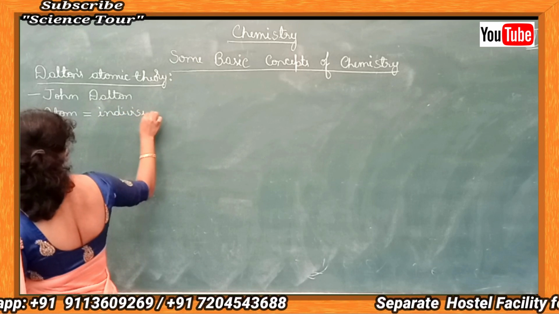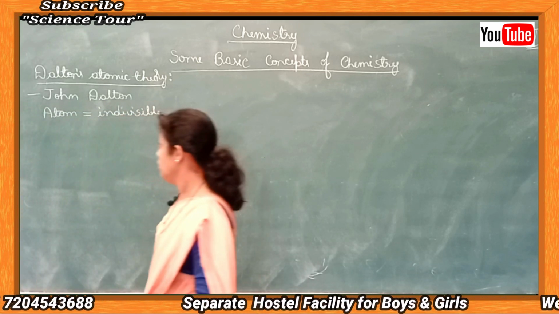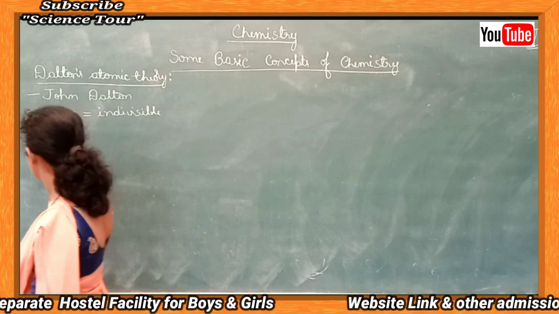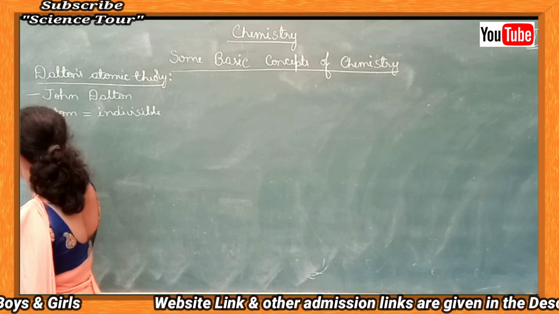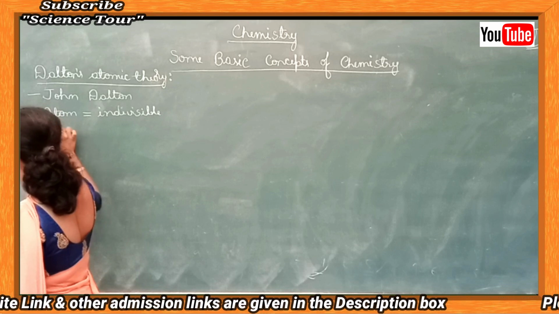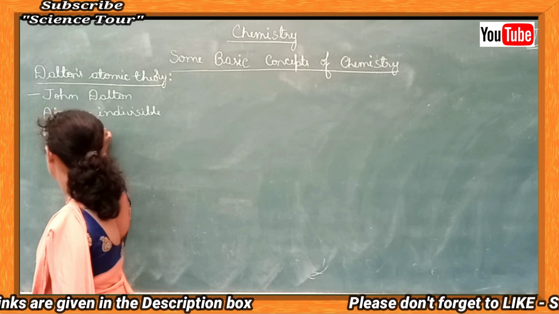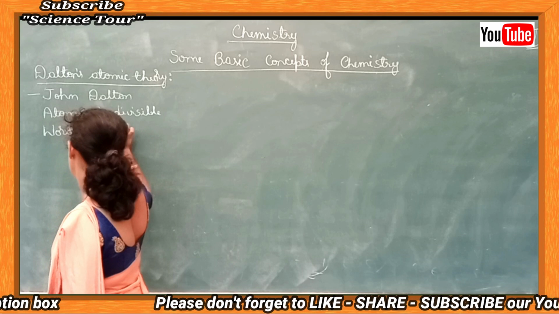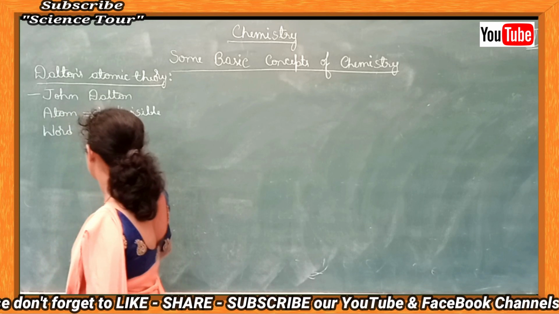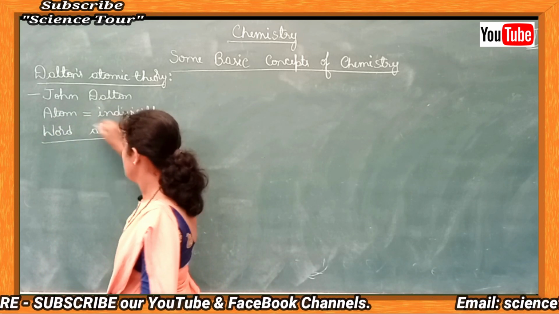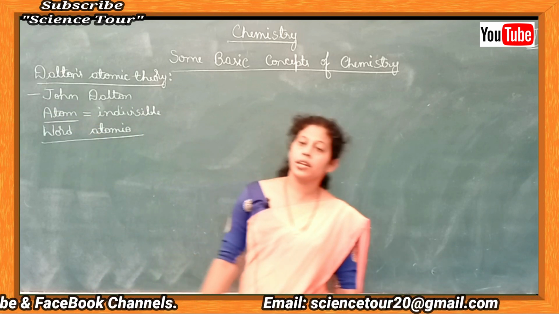Atom means indivisible. This word atom is derived from a Greek word, atomio.